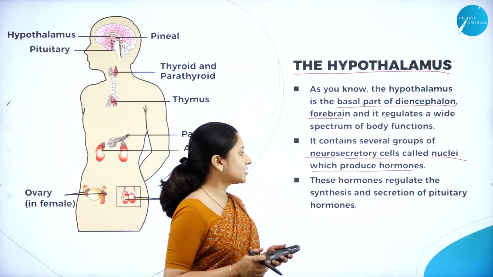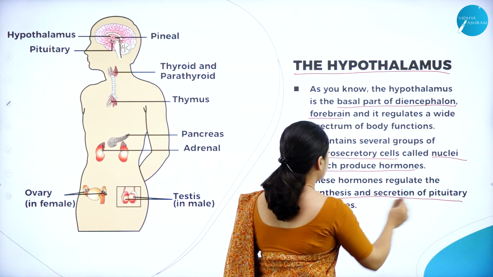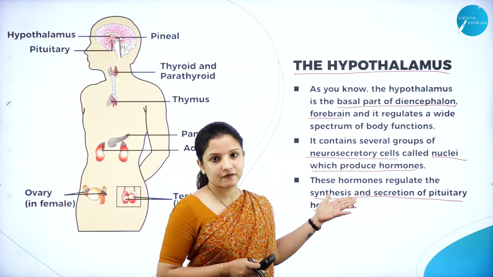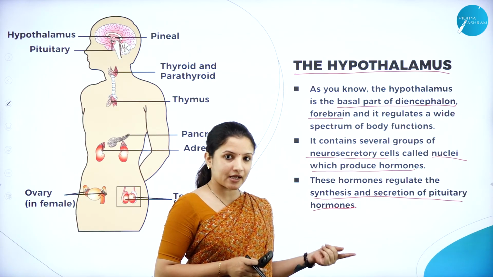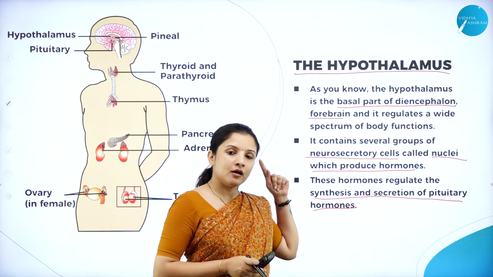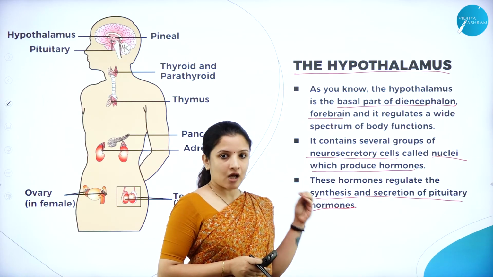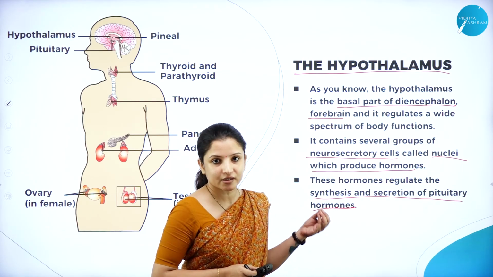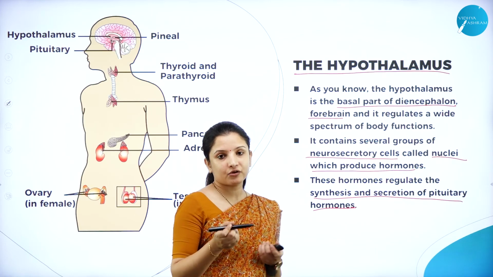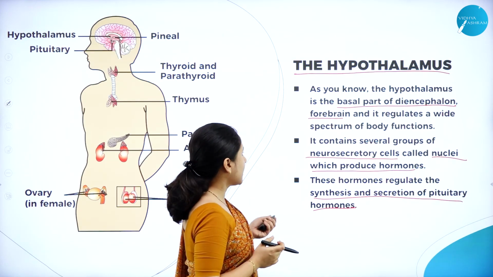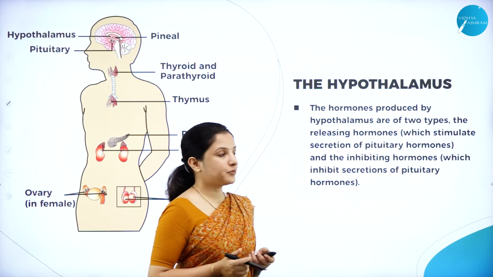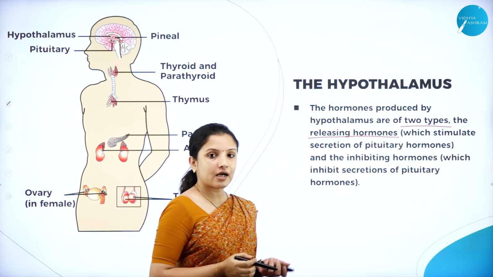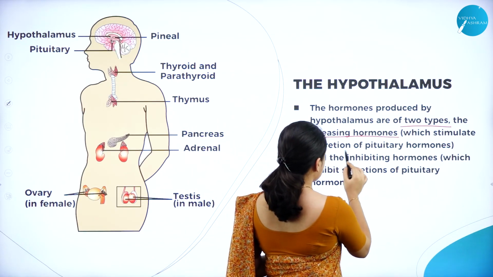And these hormones regulate the synthesis and secretion of the pituitary hormones. Now, the activation of one hormone depends on the activation of the other. So, if the pituitary gland has to get activated, then the hypothalamus has to produce certain hormones. Those hormones of the hypothalamus will then activate the hormones of the pituitary gland. So, that is how each of the endocrine glands is interconnected to one another. The hormones produced by the hypothalamus are of two types. One is called the releasing hormone and the other one is called the inhibitory hormone.